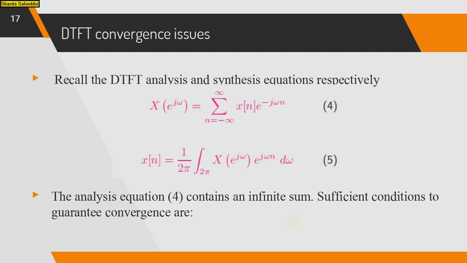Recall the analysis and synthesis equations. That is X of e raised to j omega is summation n is equal to minus infinity to infinity x of n e raised to minus j omega n, and the synthesis equation is x of n is equal to 1 by 2 pi integration over 2 pi X of e raised to j omega into e raised to j omega n into d omega. So equation number 4, the analysis equation, contains an infinite sum, and the sufficient condition to guarantee the convergence is